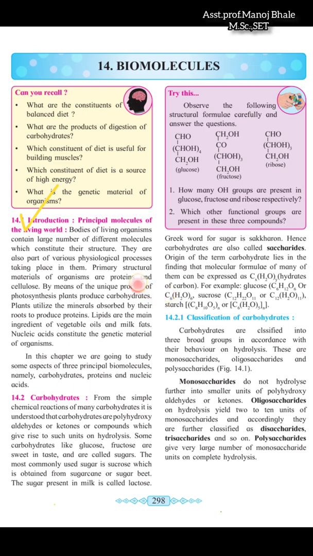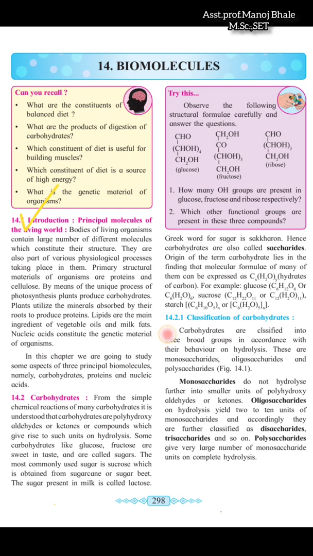Generally, the primary structures are proteins and cellulose, and these are also present in plants in the form of carbohydrates. Plants also have these biomolecules. There are lipids, which are also present in vegetable oils, milk, and fats, and there are nucleic acids.